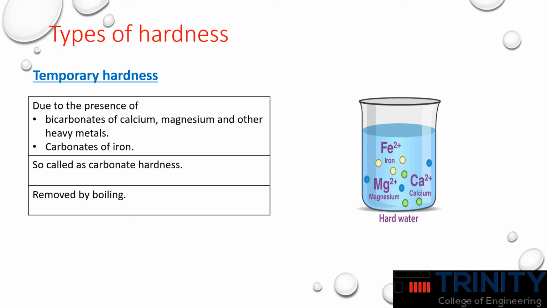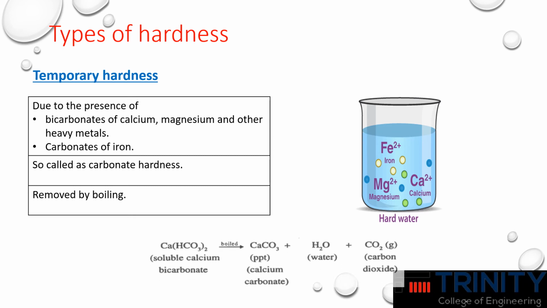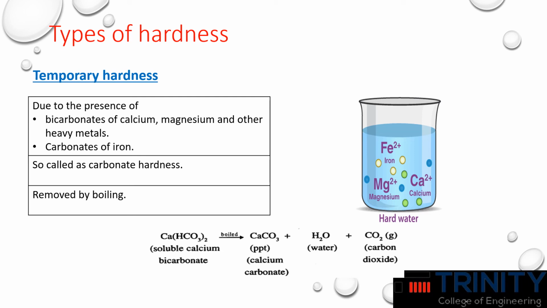When temporary hard water is boiled, the bicarbonate of calcium is decomposed to form a precipitate of calcium carbonate, and carbon dioxide is expelled from it. This calcium carbonate is referred to as lime scale. This can damage the kettles and hot pipes.